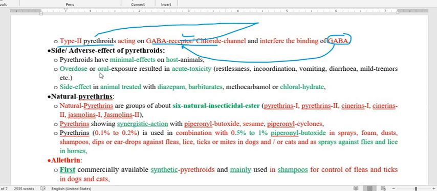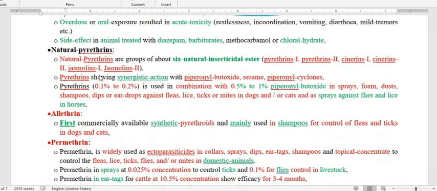Regarding the other properties, natural pyrethrin is a mixture of about 6 natural insecticidal esters: pyrethrin 1 and 2, cinerin 1 and 2, then jasmolin 1 and 2.